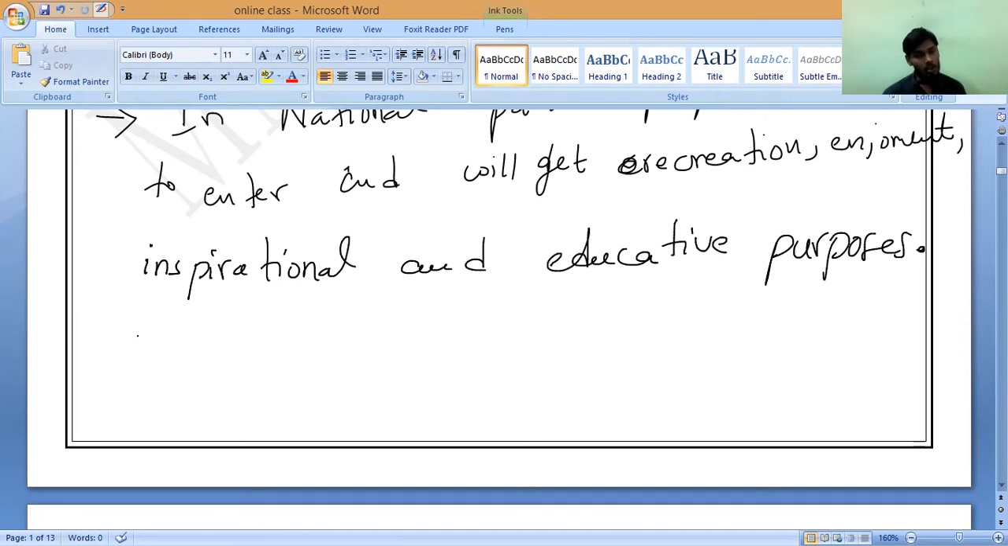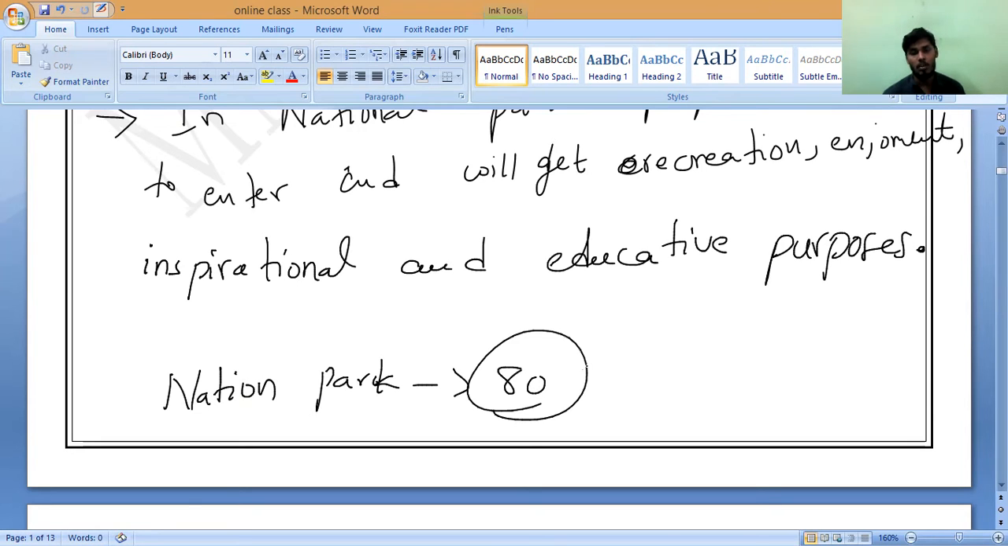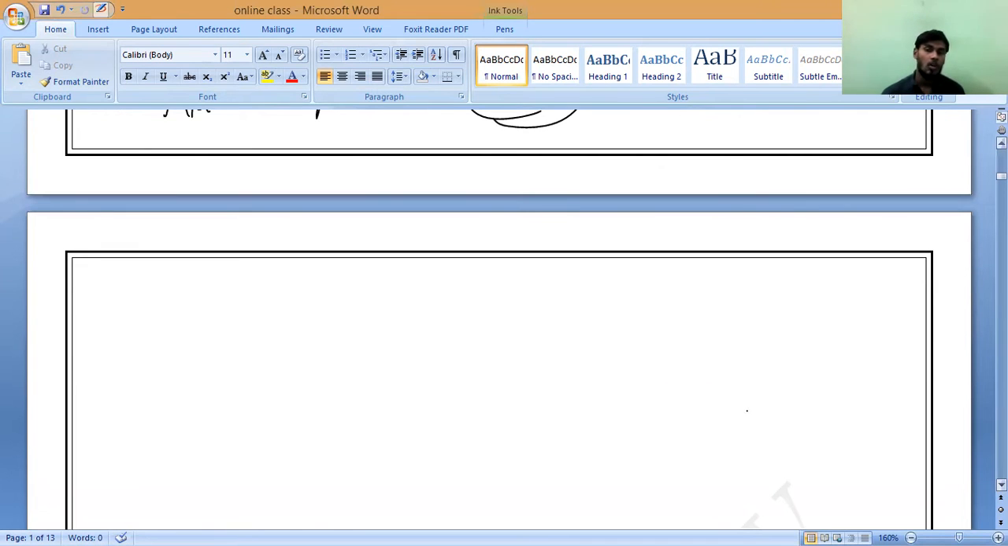So how many national parks do we have in total in India? In India, national parks are 80 plus. Around 80 national parks, more than 80. But we'll study now the 10 main prominent national parks in India.